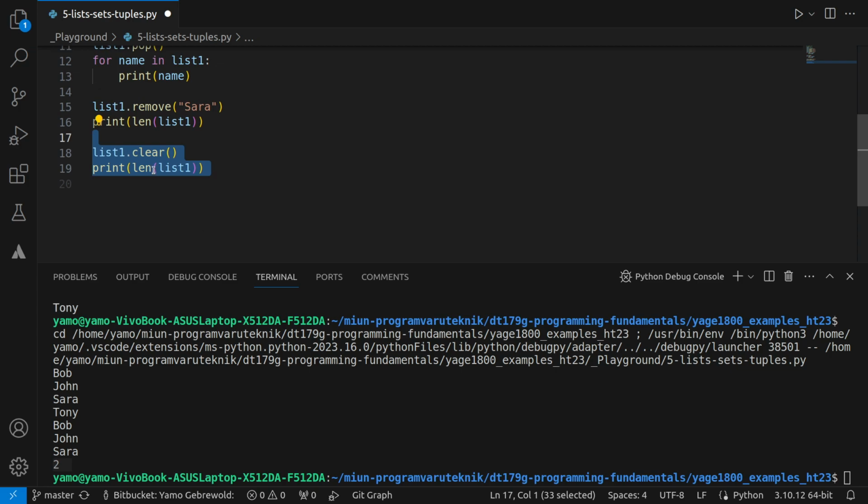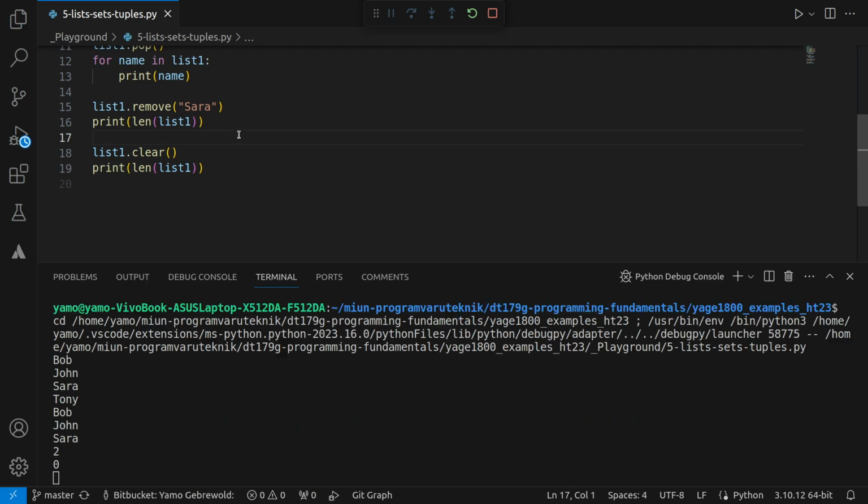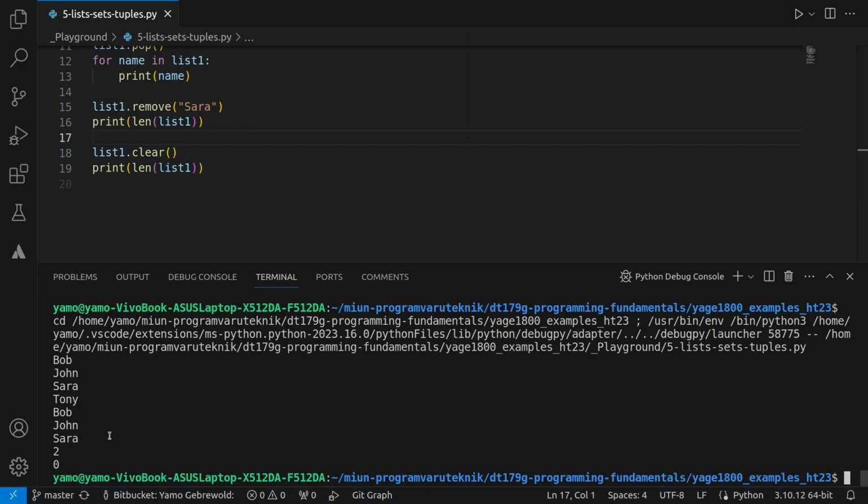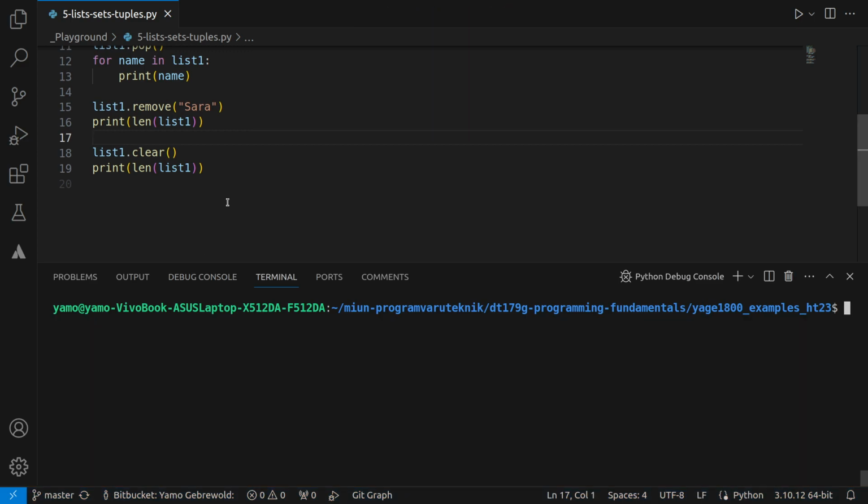Let's continue. So clear means that it clears the whole list, so there should be nothing left. So the length should now be 0. Let's run this again. Yes, and the length is now 0. So that's good to know that you can even clear the whole list.